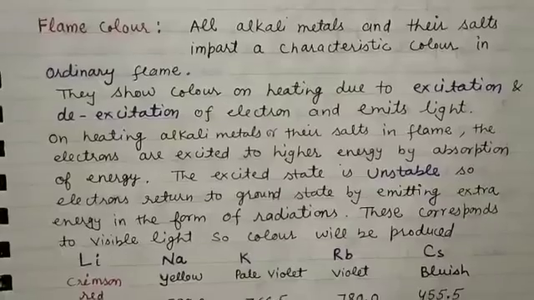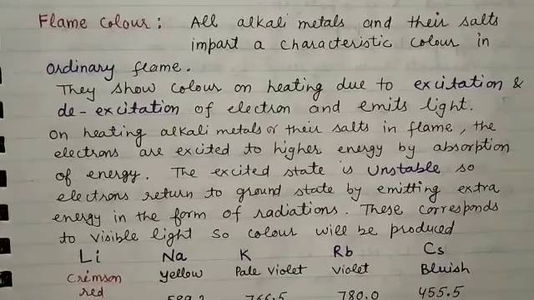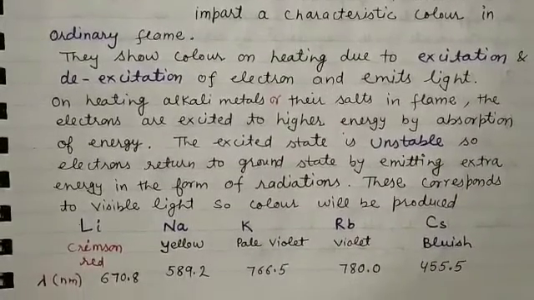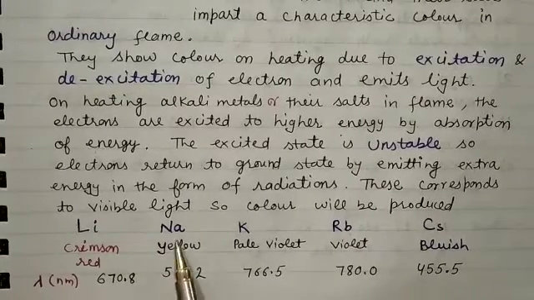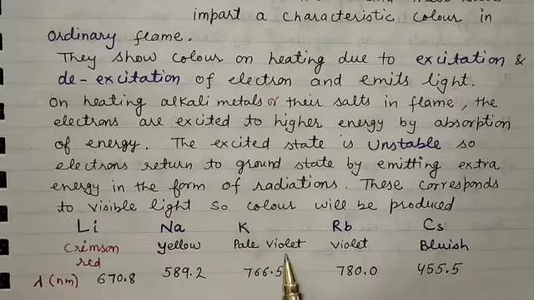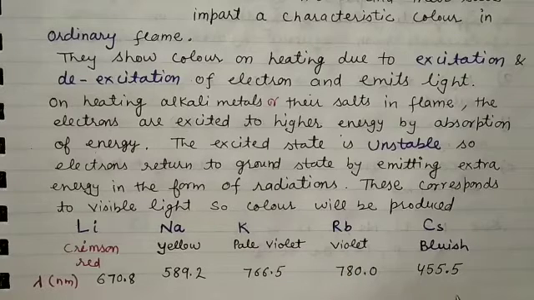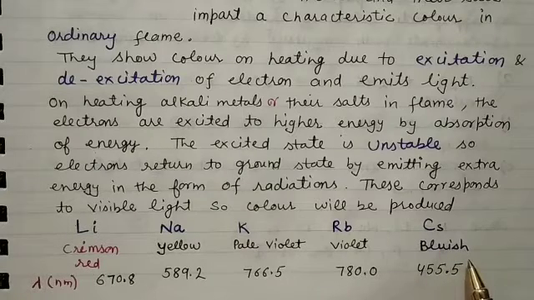Here we will see that lithium has a crimson red color at a wavelength, given in nanometers, of 670.8. Likewise, sodium will impart yellow color to the flame, potassium pale violet, rubidium violet. These are the corresponding wavelengths in nanometers for the different elements, and cesium is bluish in color, meaning it will give a bluish color to the flame at 555.5 nanometers wavelength.